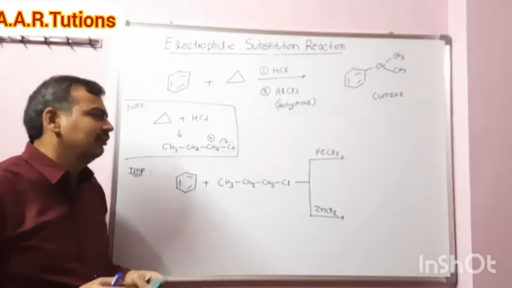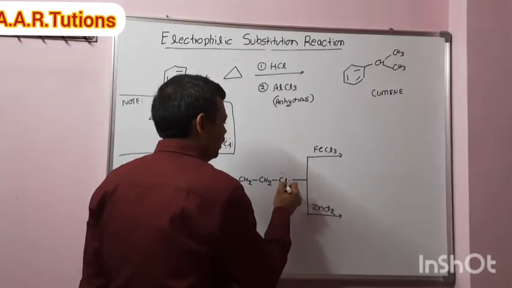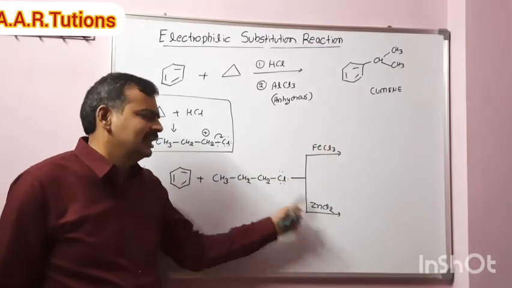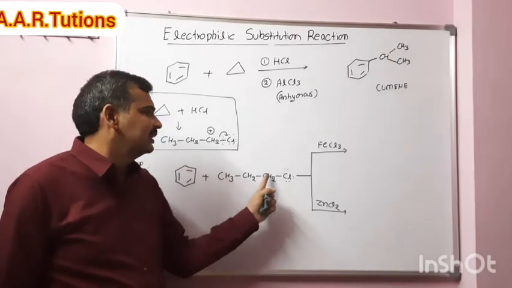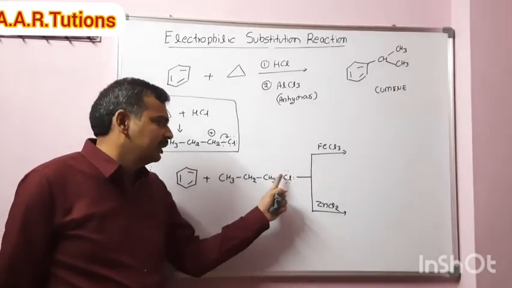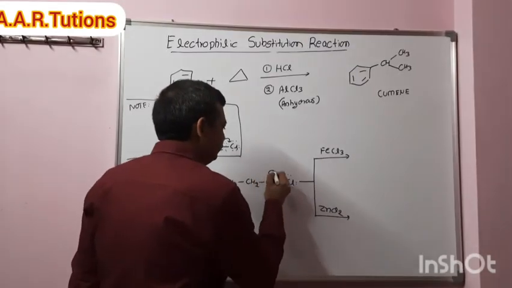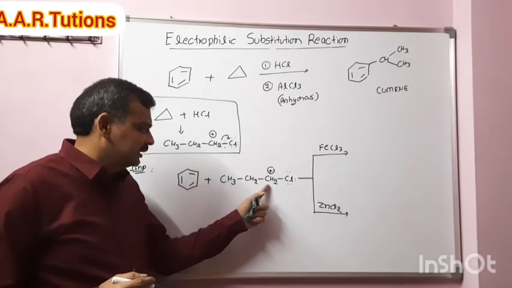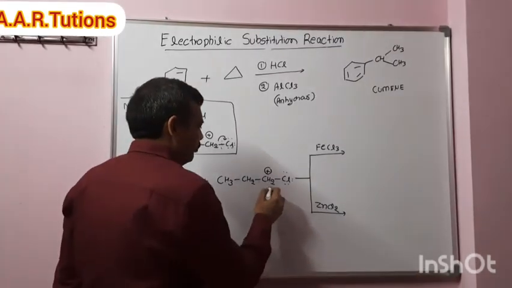Generally, what will we think? There is no doubt. Initially, the lone pair of electrons on chlorine forms a coordinate complex with either FeCl3 or ZnCl2. After that, a strong bond forms and this shifts towards this one, so CH2 plus will form. This is a primary carbocation, so it undergoes rearrangement by a 1,2 shift.